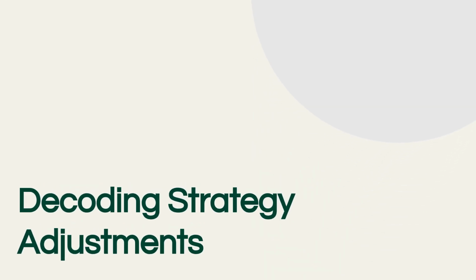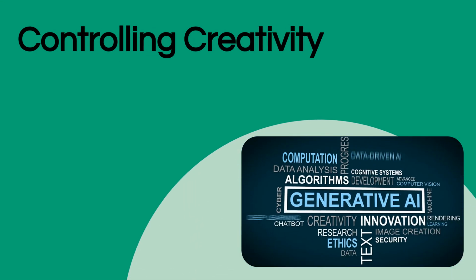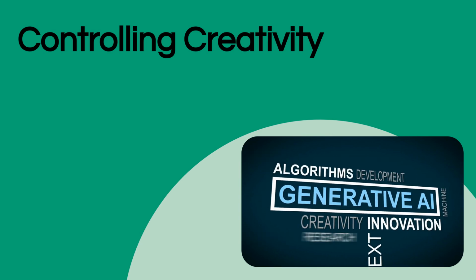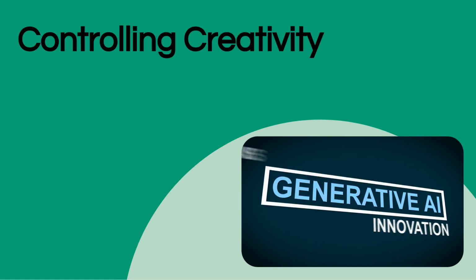Beyond the prompt itself, we can also modify the model's decoding strategy, influencing how it selects the next token in the response sequence. Parameters like temperature control the randomness of the output. Top K and top P sampling limit the vocabulary the model can choose from, further steering the generation process. Adjusting these settings allows us to precisely control the balance between the model's creativity, ideal for brainstorming, and its predictability, essential for structured data generation.